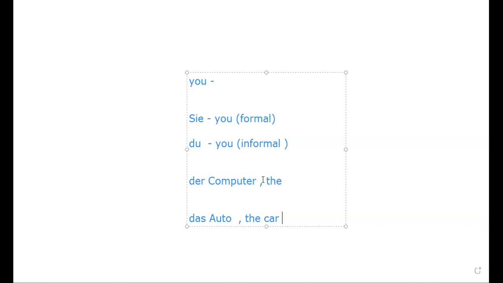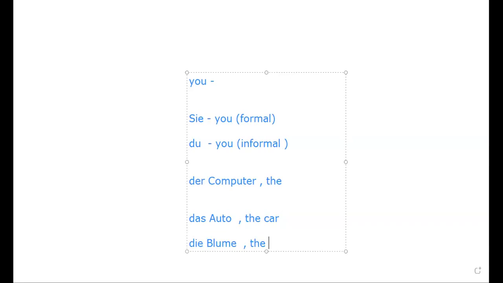Next, die Blume, the flower. What does it indicate? Die means feminine, das means neutral, der means masculine, like der Computer. Whenever we learn a noun, we have to learn it along with its gender. It is very, very important and mandatory, because with this reference we are going to make a number of changes, and based on that only we do them.